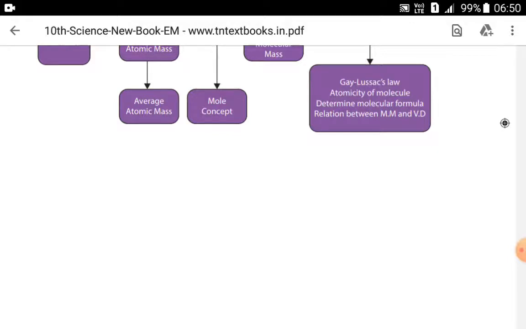Now we are going to discuss a new topic, solution. That is Unit 9 in the chemistry portion of your science book. It is given in the introductory part.